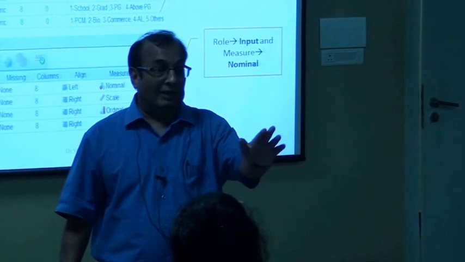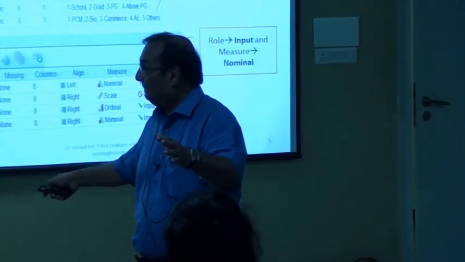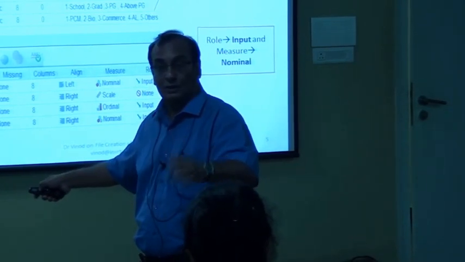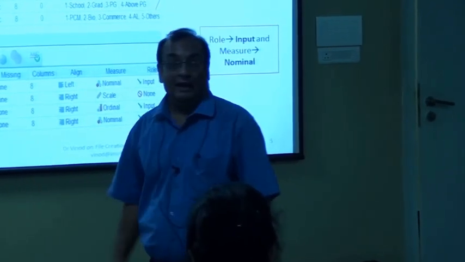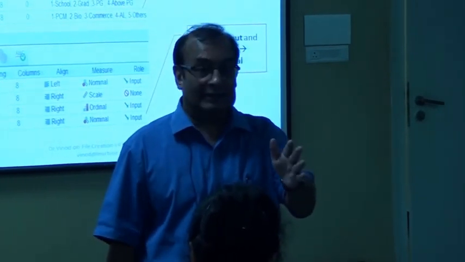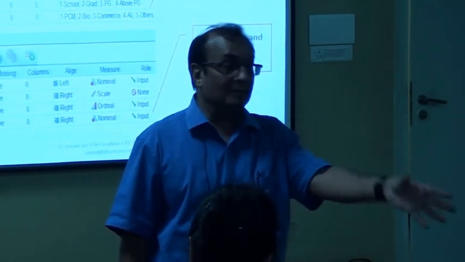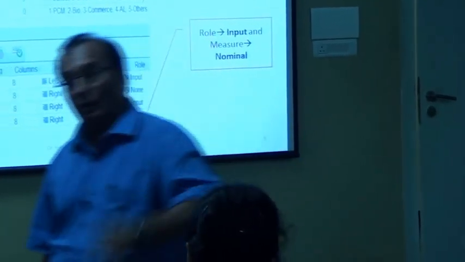Please handle this column also, which is measure. And measure is ordinal, nominal or scale. I am leaving it to your judgment. You decide whether this particular variable is going to be nominal, ordinal or scale.